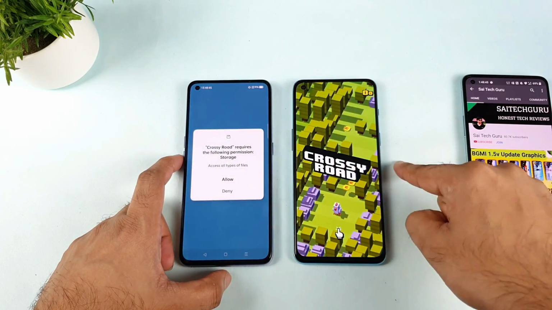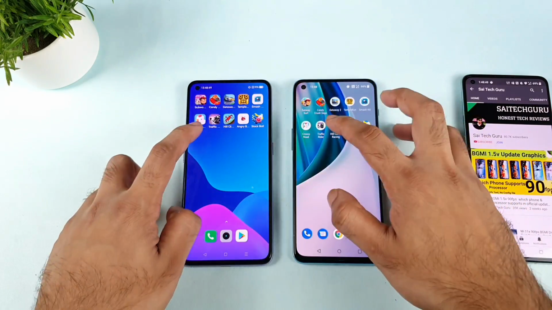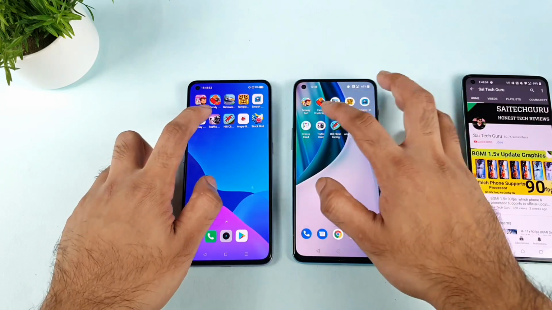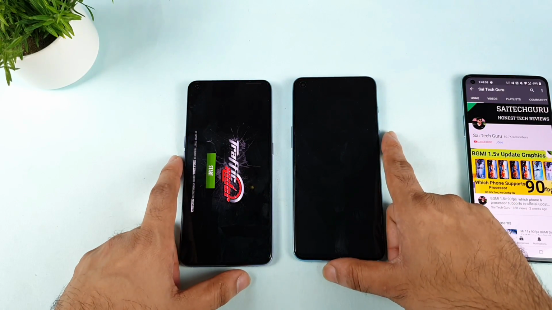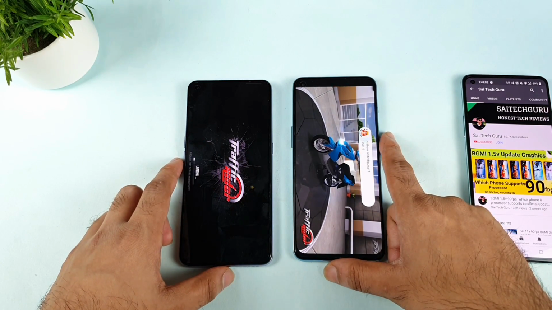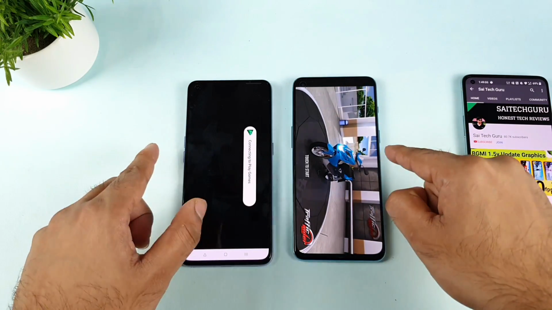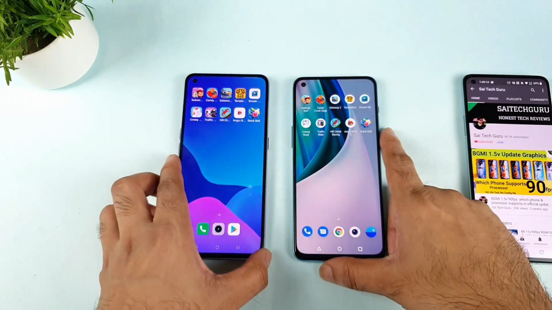I think the Dimensity 1200 did open slightly faster, a little bit. And sorry, this game did not open at the same time. Sorry, my bad. And let's see now, Traffic Rider. Not bad. The Realme X7 Pro did show the start, but I did not click it. But I'll try to keep this game in the background memory. So both games are open in both phones.